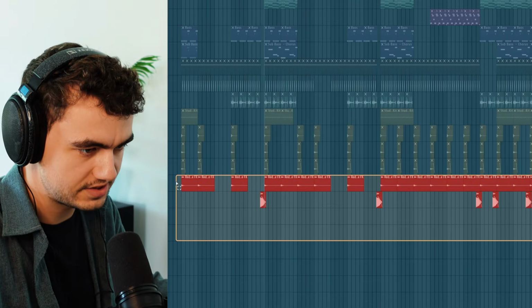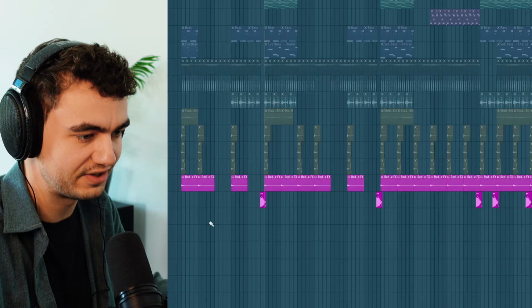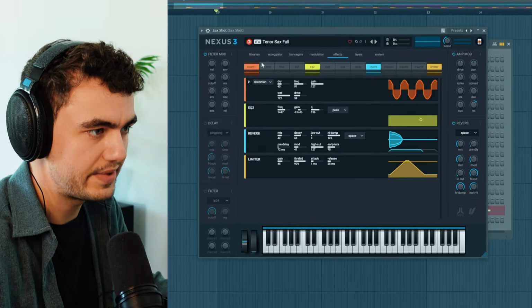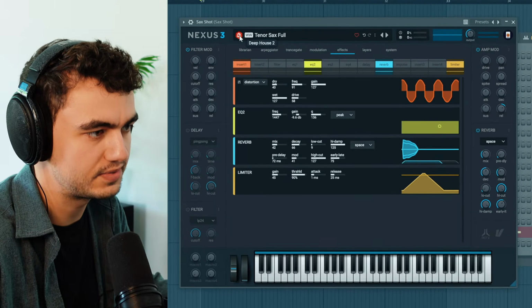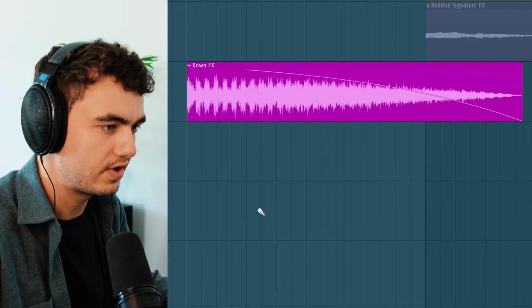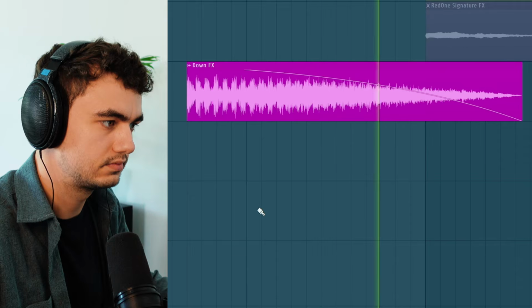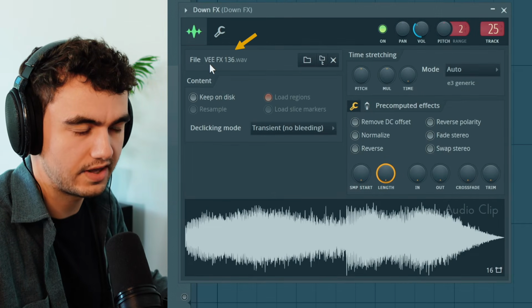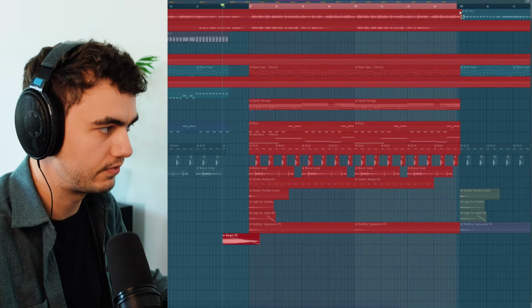For the FX, you can see that we actually only got 2 different FX. So we got the signature Red One horn, which I made out of this Nexus presets from Deep House 2. And this is how it sounded before. The sound is also used multiple times throughout the entire song. Then we also got this downsweep FX here. This one is actually a chopped sample from Vengeance Electro Essentials. It's always used right before the chorus here.